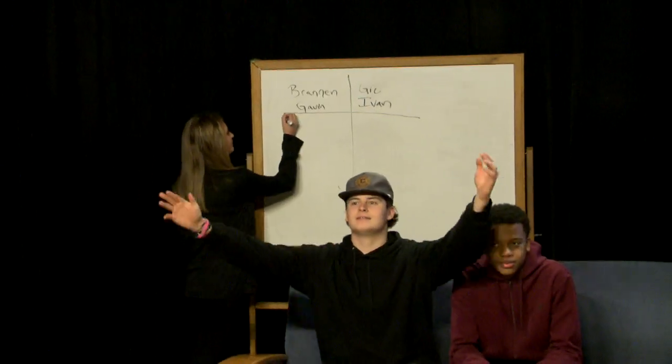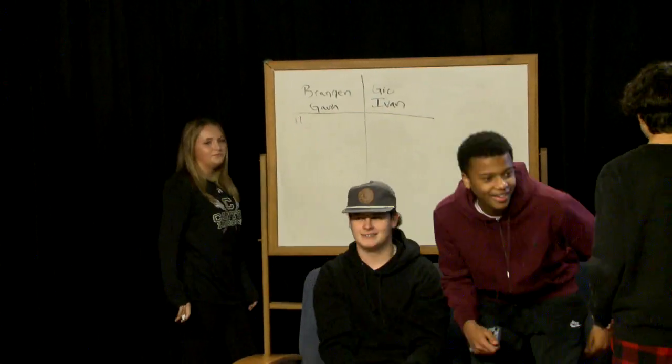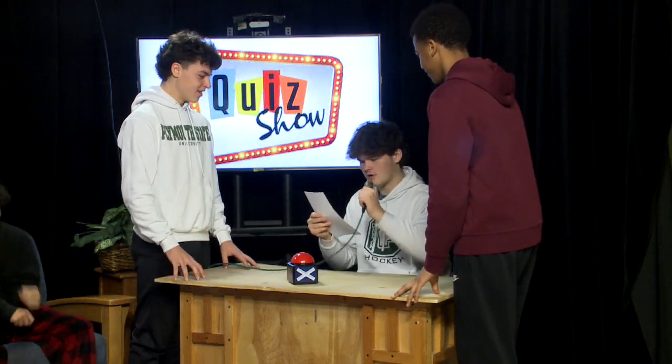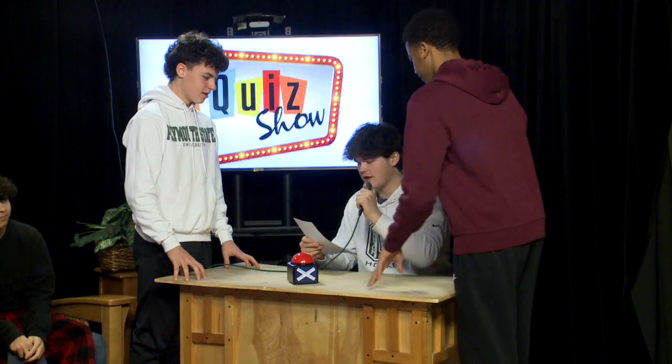That is correct. Hey, back on the couch, buddy. All right. Question 4. In which year did World War II end? Come on, guys. It was 1945.